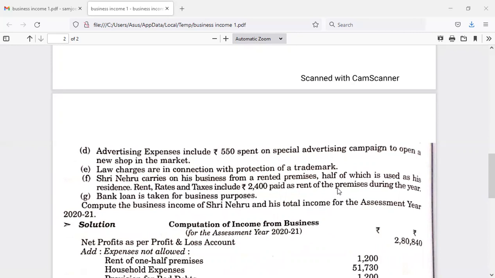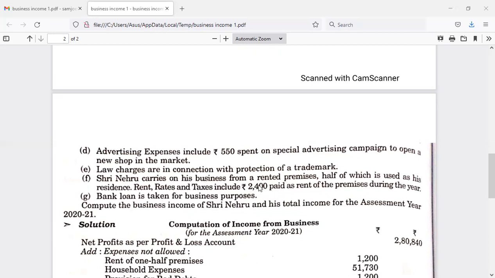So the total amount they have debited in the profit and loss account is 2,900 for rent rates and taxes, right? But the additional information says that Sri Nehru carries on his business from a rented premises, half of which is used as his residence.